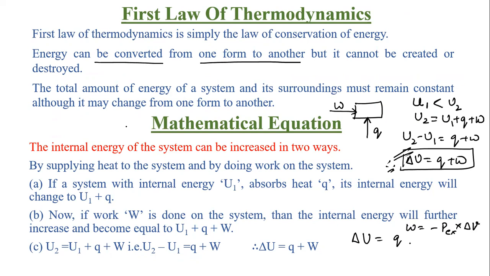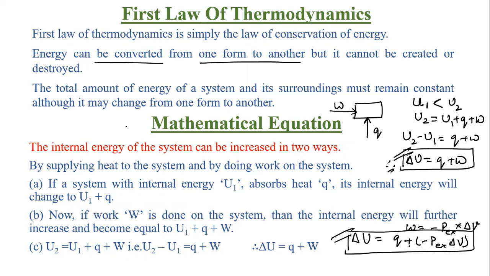That whole formula, याद है? So this will be equal to minus P external delta V. So this will be the change in the internal energy. This can be minus or plus depending upon whether the work is done by the system or on the system.